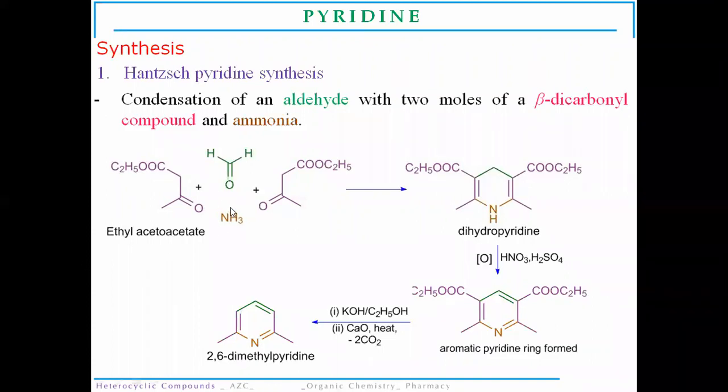So first of all, this ammonia reacts with the ethyl acetoacetate to form a beta amino propanoic compound, and meanwhile the formaldehyde molecule undergoes a base catalyzed condensation with the ethyl acetoacetate. Now, addition across the carbon-carbon double bonds takes place. It is due to the condensation of these two carbonyl compounds.